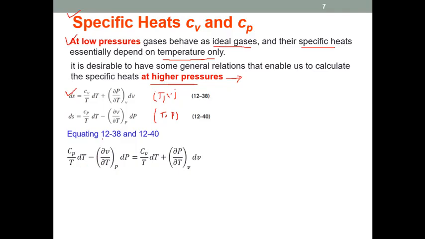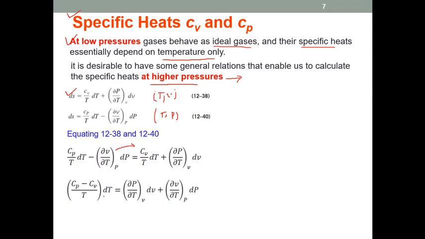If we equate these two equations, then we'll have this one. So this is also delta T, this is also delta T. So this delta T can be on one side, whereas this term can go on the other side. Delta T is common, so we'll have Cp minus Cv by T into delta T. This will go on the other side, so it will be positive now.